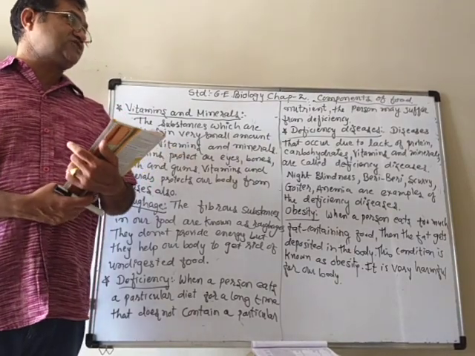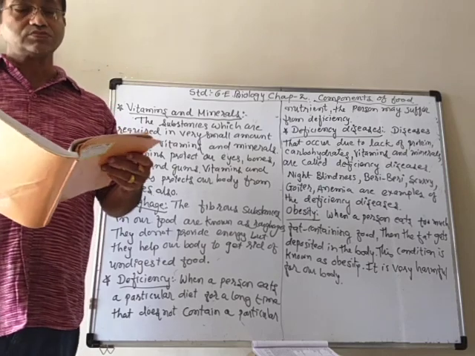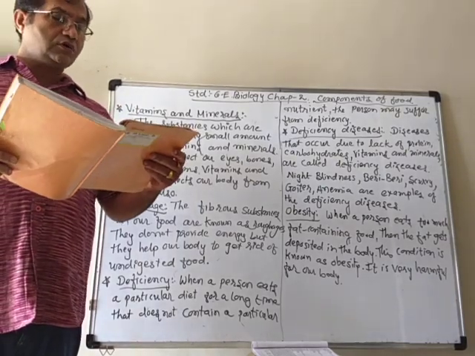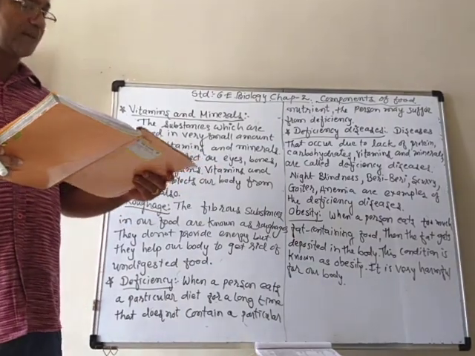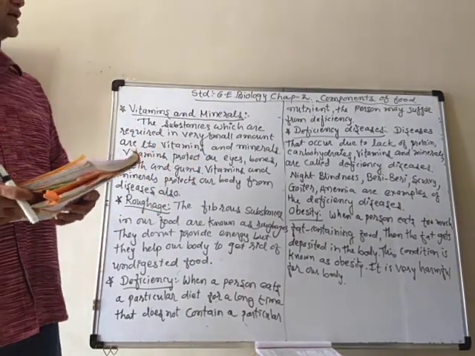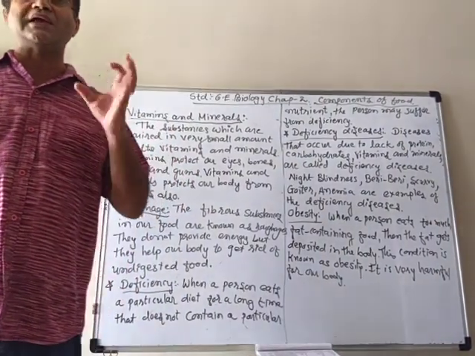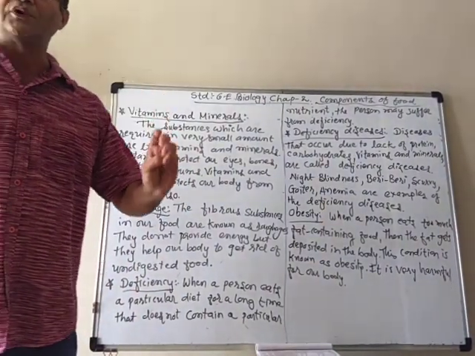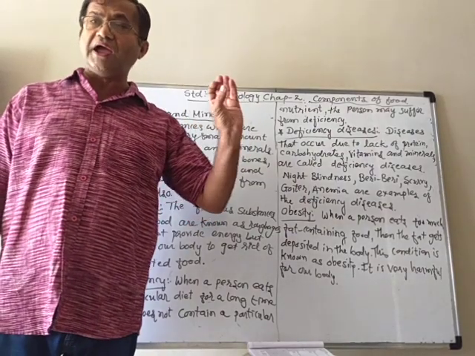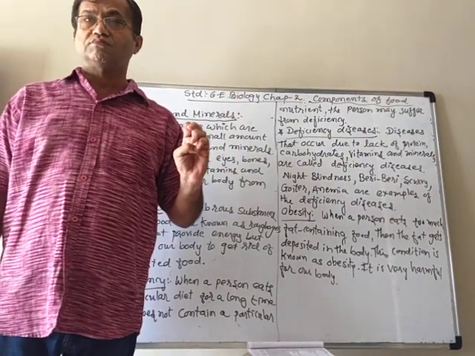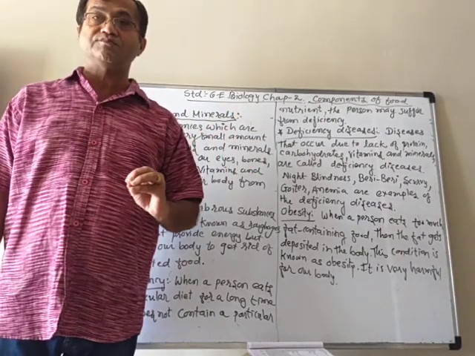We are busy with chapter number 2, components of food. In the last video we learned the meaning of components of food: from food, which types of components like carbohydrates, proteins, fats, minerals and vitamins, that are known as the components of food.